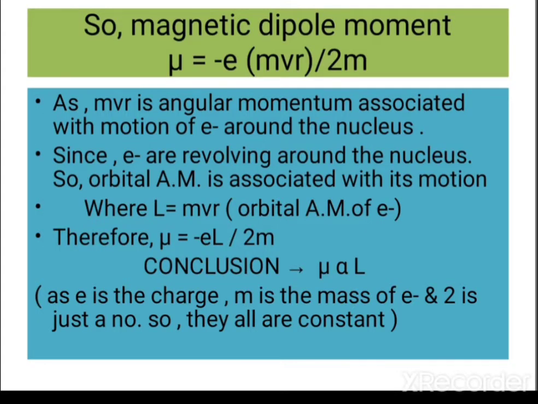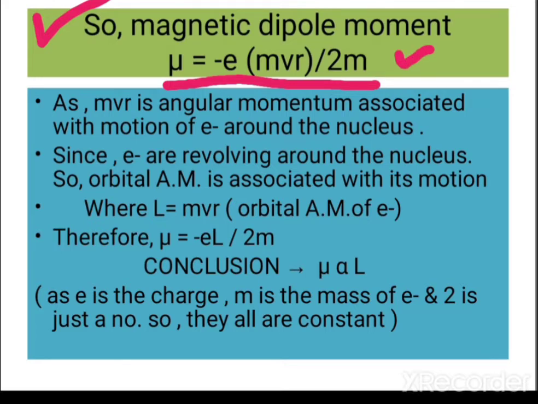So, as you know from the previous slide, magnetic dipole moment equals minus evr upon 2. You might be thinking why I have multiplied and divided by m here.